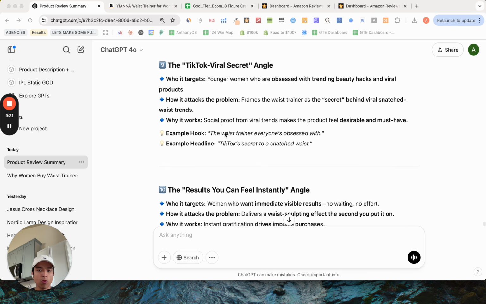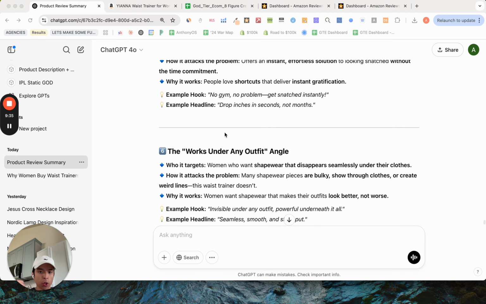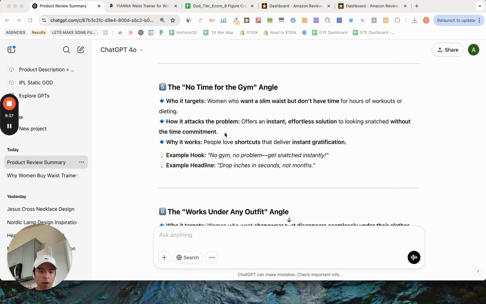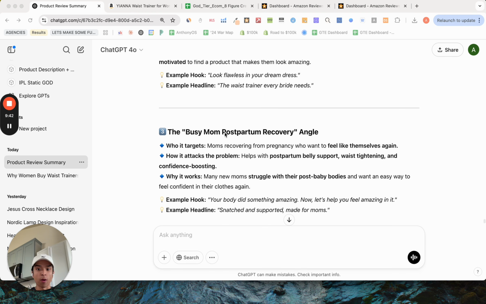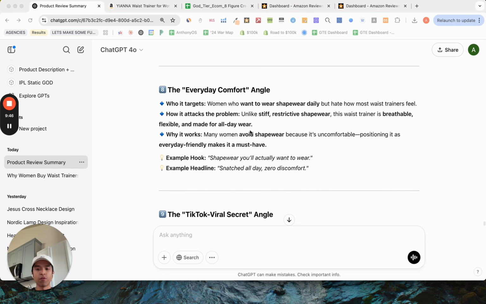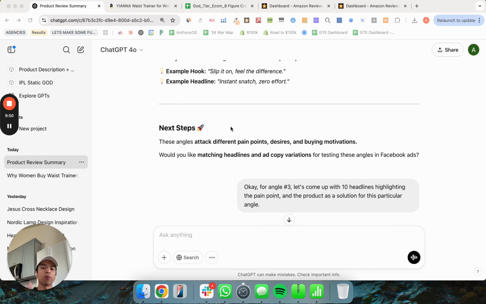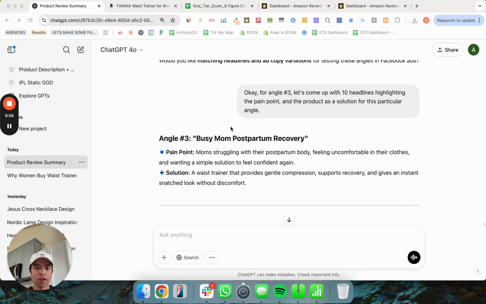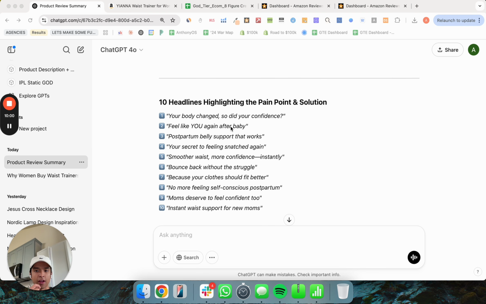For example, let's go up, like, works under any outfit may not be the same people who want the no time for the gym angle, and may not be the same people who want postpartum recovery, right? And the postpartum recovery thing was so unique, I wanted to turn that into a full-blown angle. So now I say, okay, for angle number 3, let's come up with 10 headlines highlighting the pain point and the product as a solution for this particular angle. So here are the headlines that it then came up with, right? 10 headlines highlighting the pain point and solution.